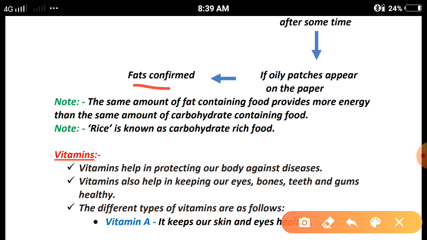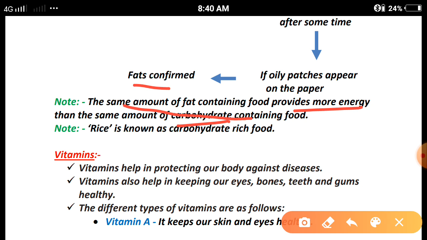A note is given: the same amount of fat containing food provides more energy than the same amount of carbohydrate containing food. How can we understand this phenomenon? Suppose you have two different bowls. In the first bowl, you take carbohydrate rich food like rice, and in another bowl, you take a fat rich food item like halwa.